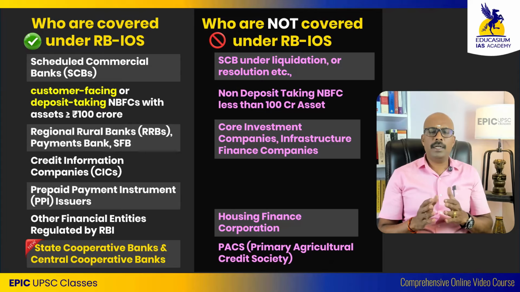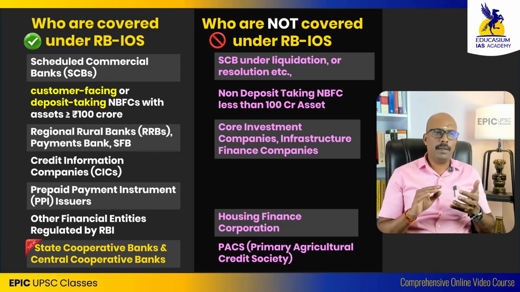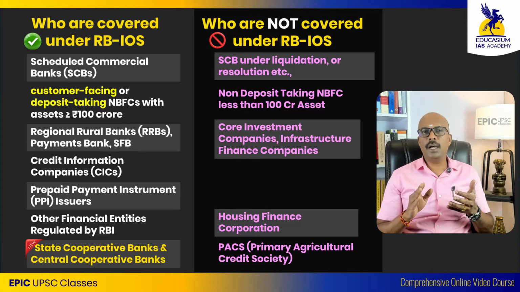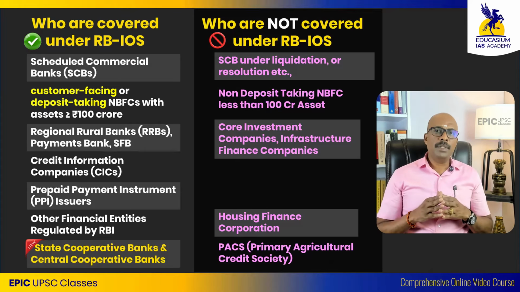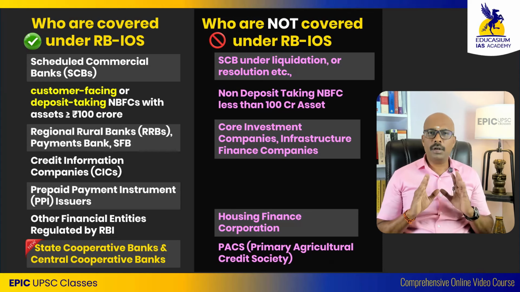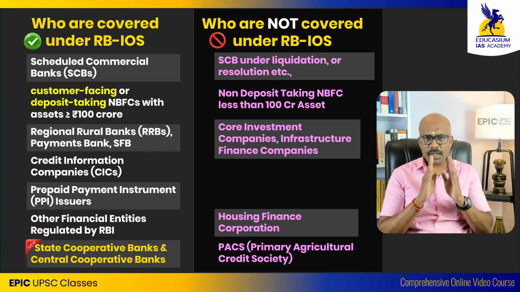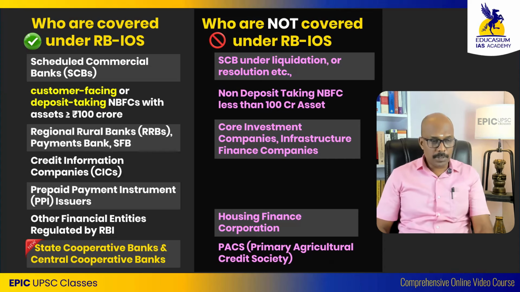Who are not coming under that? SCBs, scheduled commercial banks, under litigation, under liquidation, under resolution process. Non-deposit taking NBFCs, core investment company, and infrastructure finance companies, because they are not directly providing services to the customers. Primary Agricultural Credit Society is not regulated by Reserve Bank of India. Hence, it is also not part of the RBI's Integrated Ombudsman scheme.